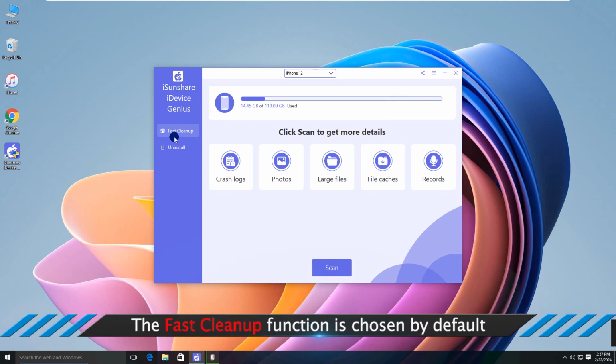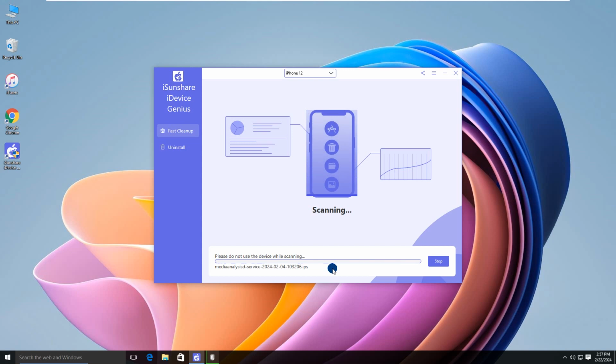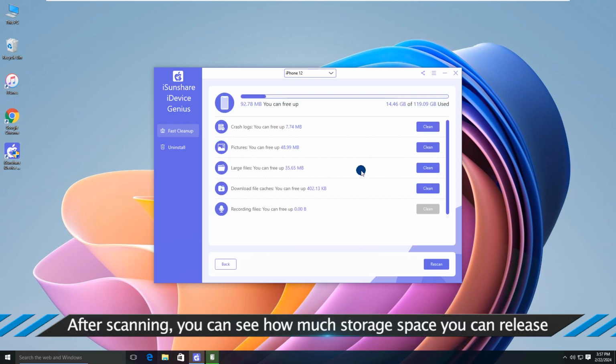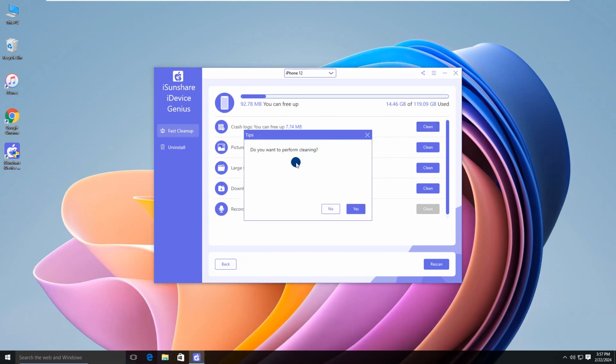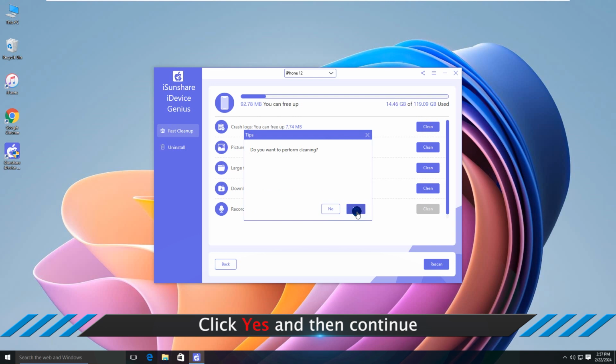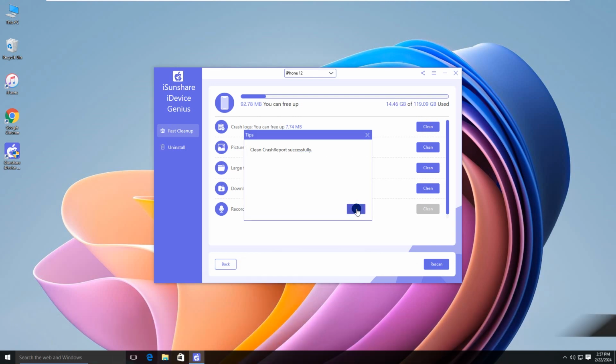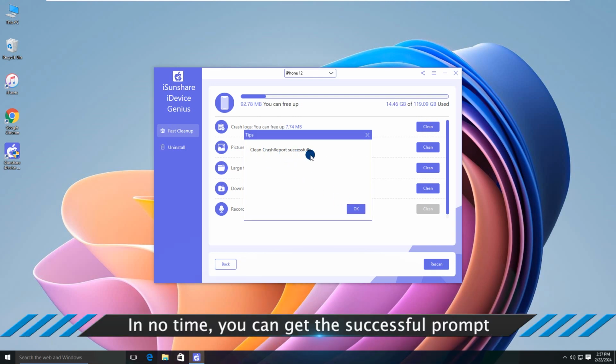Go to the Fast Cleanup section. Hit the Scan button. After scanning, you can see how much space you can release. Well, you can click the Clean button to free up space. Soon, you can see the successful prompt.